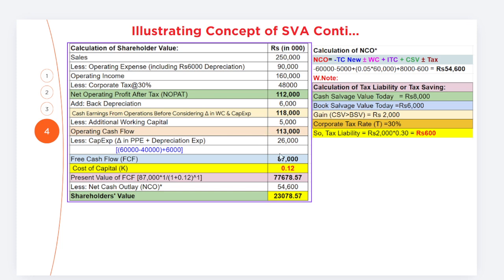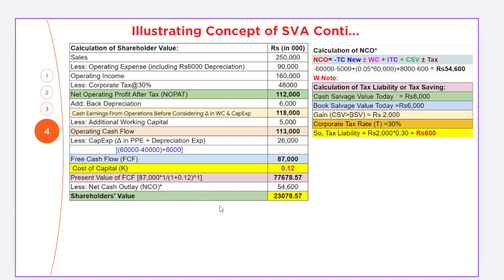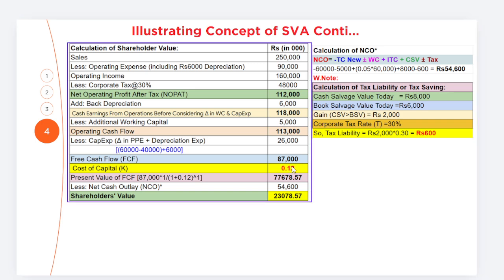So once we exclude this value from operating cash flow, that will provide us free cash flow available to the firm. Now this is 87,000, while cost of capital we have 12%, and that is why the present value of the free cash flow, or we can say the discounted value, is simply this value into the present value interest factor at 12% for 1 year.